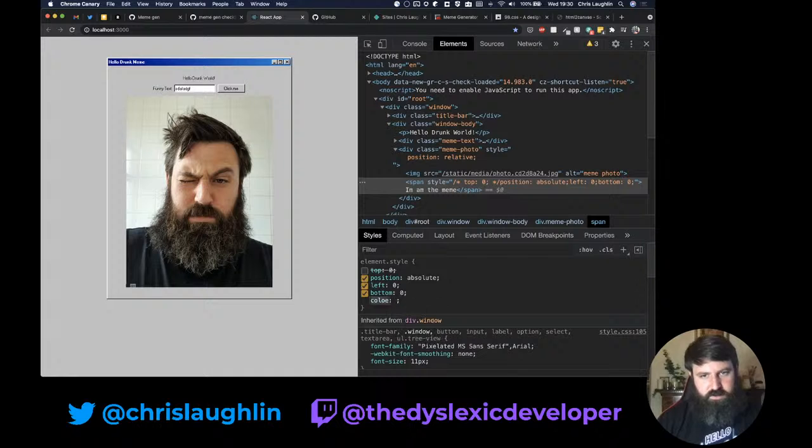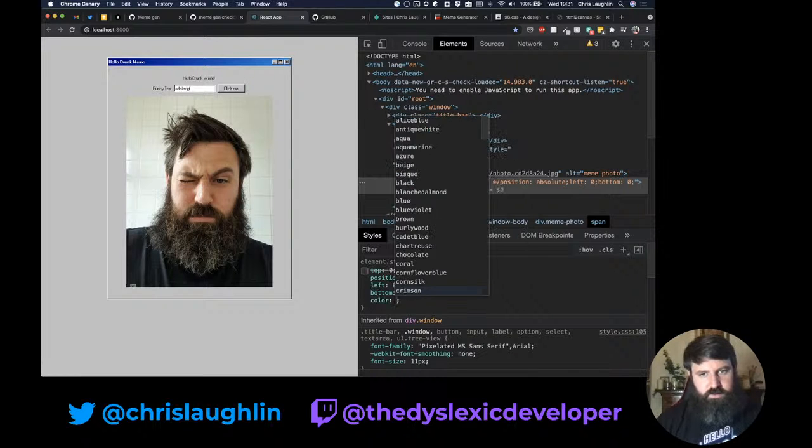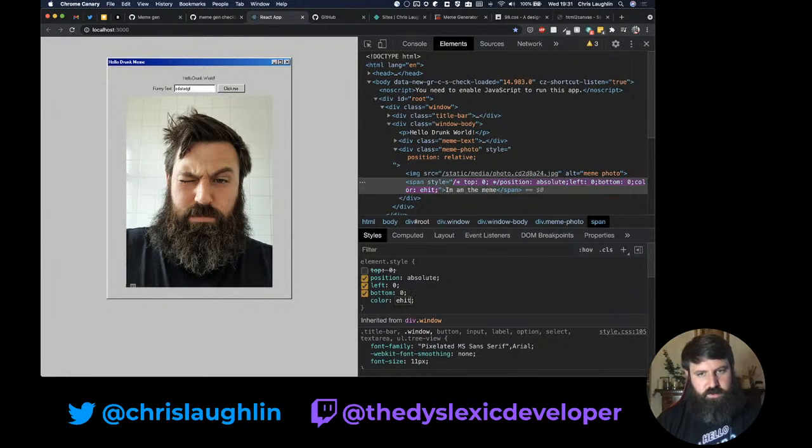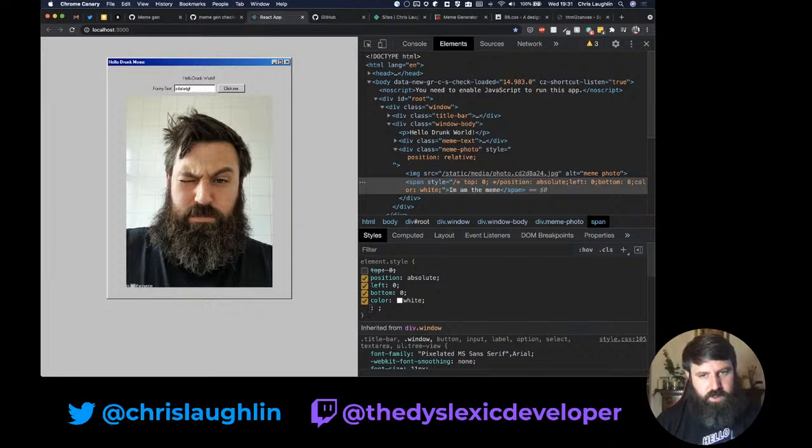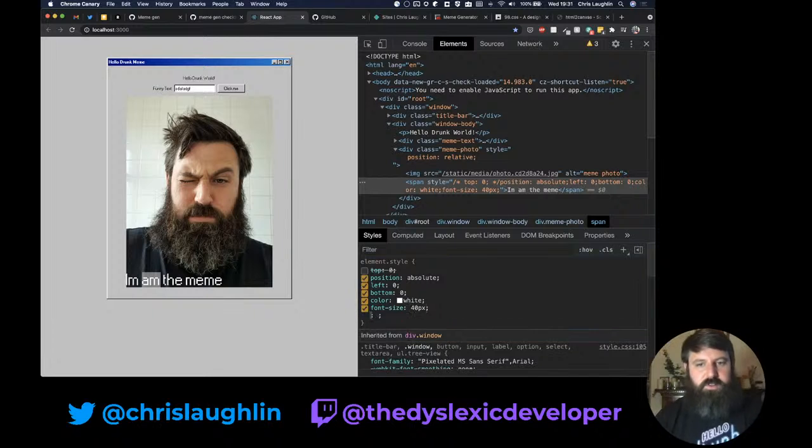Color white. Come on. Color white. Font size. Gotta take a wild guess. Say 20 pixels. Probably go 40. Yeah, okay. 40 will work for our examples. This is not going to be dynamic and fluid and responsive. It's going to be a hack job.